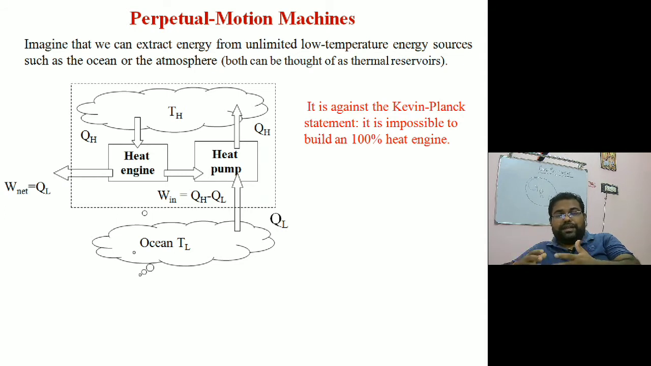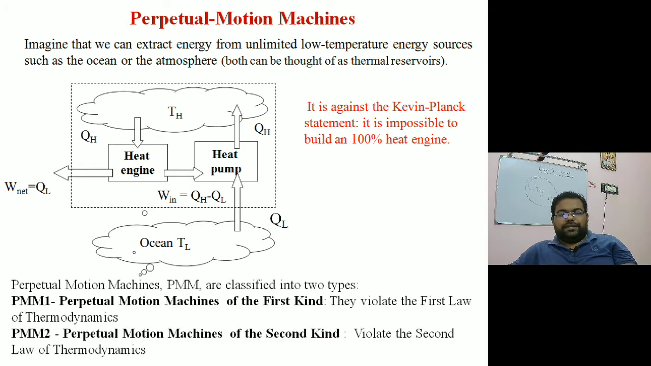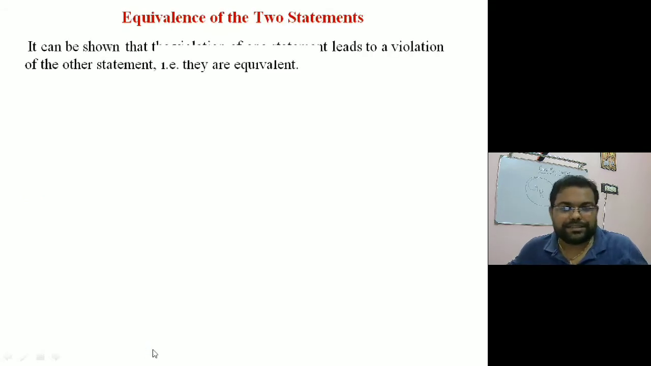So any engine or device which is going to violate the second law of thermodynamics, or any statement of the second law of thermodynamics, is not possible, and such a machine is known as a perpetual motion machine of the second kind. So perpetual motion machines are classified into two types. One is called the perpetual motion machine of the first kind, which is going to violate your first law of thermodynamics. The perpetual motion machine of the second kind is going to violate the second law of thermodynamics.